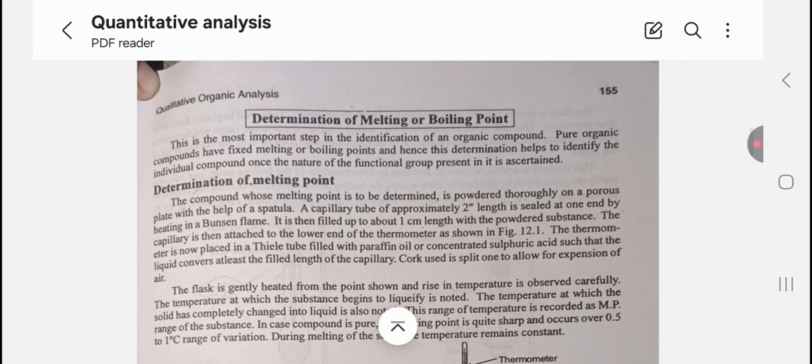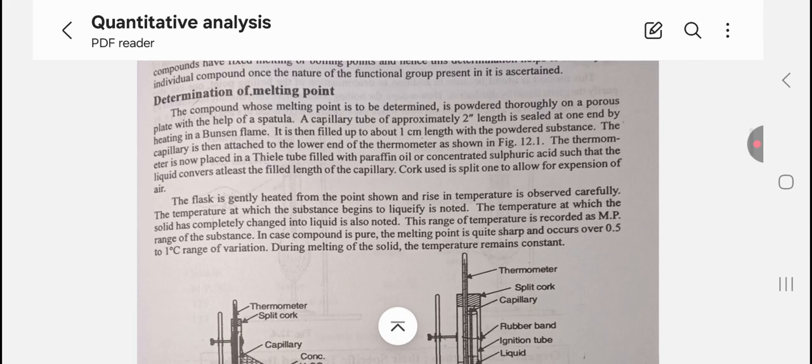Determination of the melting or boiling point. This is the most important step in the identification of the organic compound. Pure organic compounds have fixed melting and boiling points, and hence this determination helps to identify the individual compounds. Once the nature of the functional group present is ascertained, determination of the melting point follows.